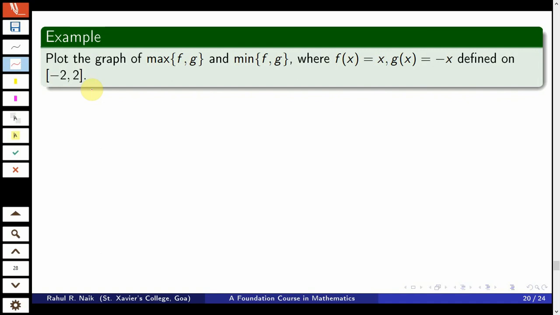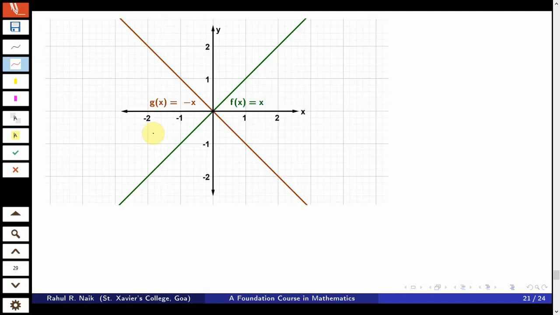So here the domain we are considering is minus 2 comma 2. So we are going to restrict f of x for x in minus 2 comma 2, and g of x for x in minus 2 comma 2. First we plot the graph for f and g. These are standard graphs. The green colored graph is for f of x equal to x, and the red one is for g.